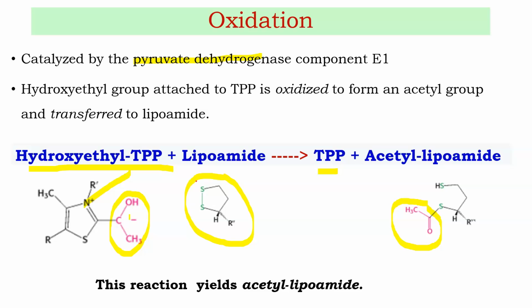It acts on this hydroxyethyl TPP and forms acetyl lipoamide. The oxidant is the disulfide group of lipoamide, which is reduced to the disulfhydryl form. This reaction ultimately forms acetyl lipoamide. This is the second reaction. From hydroxyethyl TPP, acetyl lipoamide is generated.